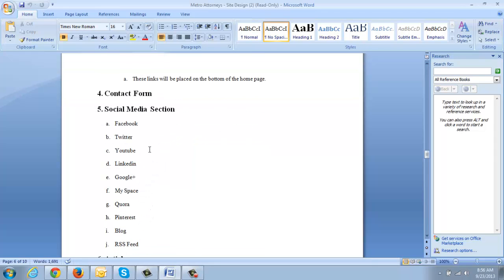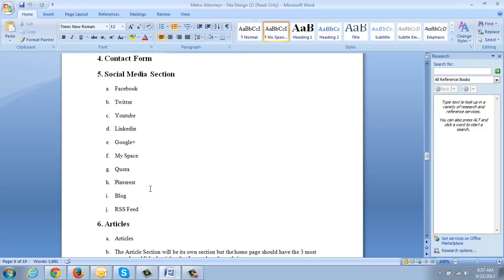Social media section, I recommend Facebook, Twitter, YouTube, LinkedIn, and Google+. MySpace, we don't need MySpace. That's for kids. Quora, I don't really think many people use that. Pinterest, I just don't think it makes sense to use Pinterest. A blog, yes. So definitely, I would go with Facebook, Twitter, YouTube, LinkedIn, and the blog. Now, the RSS feed we're not going to need right away because we don't have content. So I would hold off on this until we start getting content, and then we get people to sign up for the RSS feed. But until then, we can leave this off since we don't have content.